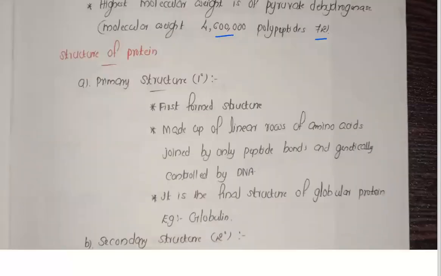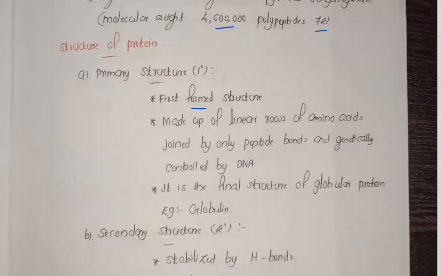Several structures are there. Primary structure is the first formed structure, made up of linear rows of amino acids joined only by peptide bonds and genetically controlled by DNA. It is the final structure of globular protein, that is globulin.